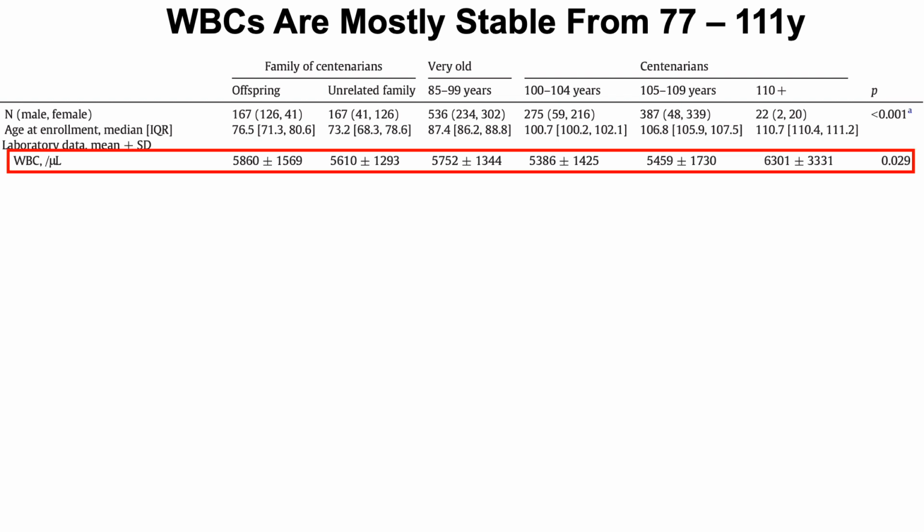All right, so white blood cells. That's what I've got highlighted here. We can see that it's mostly in the 5,500 to 6,000 range for all of the age groups, with the exception of the super-centenarians, where we've got around 6,300 white blood cells per microliter. So how does it change with age? And then what's optimal? First, the reference range isn't going to tell you what's optimal because this is right within the reference range.